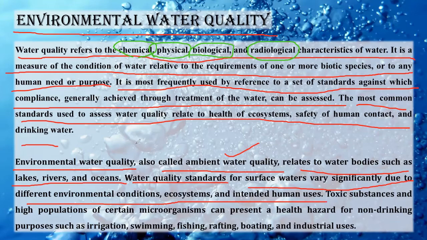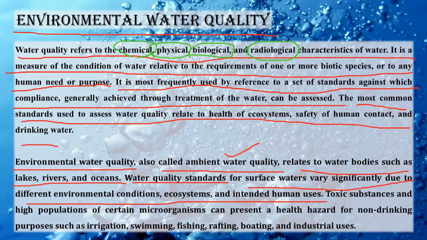If you are washing your clothes in the pond, the water quality will be bad. But you cannot do the same with groundwater. So groundwater and surface water are very different as far as quality and use are concerned, and the quality of surface water will vary significantly due to human use.